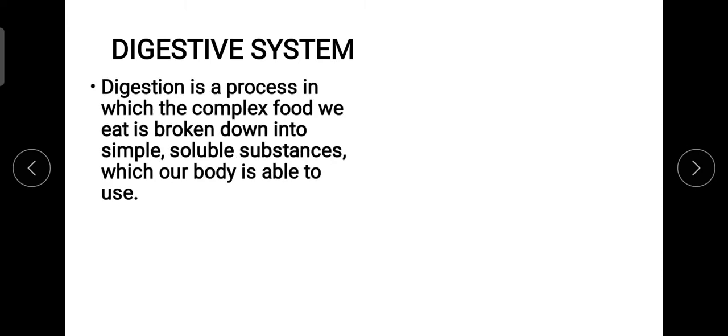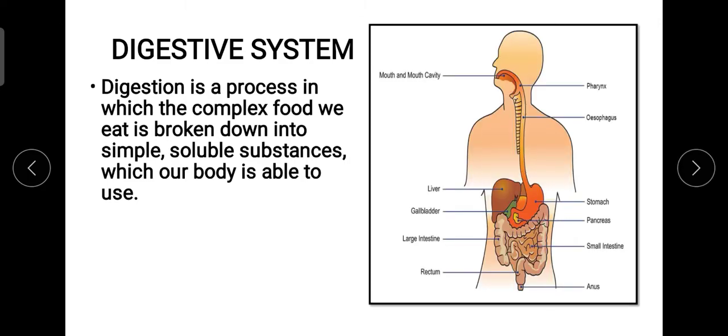Now what is the main aspect of the digestive system? It breaks down the complex food that we are eating into simple soluble substances. Why is it required by the body to do this function specifically, that it has a specific system in the body?